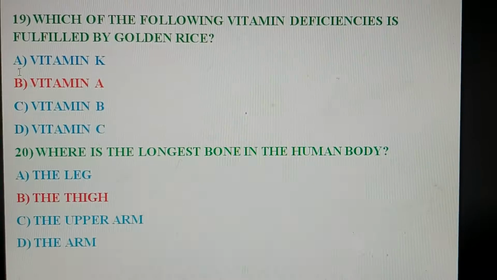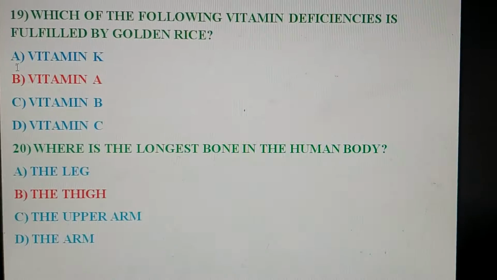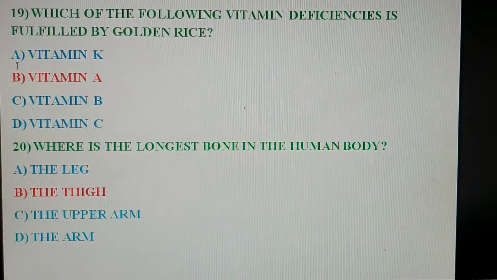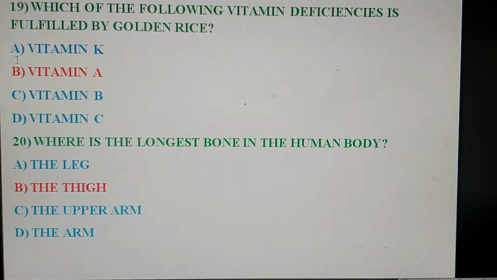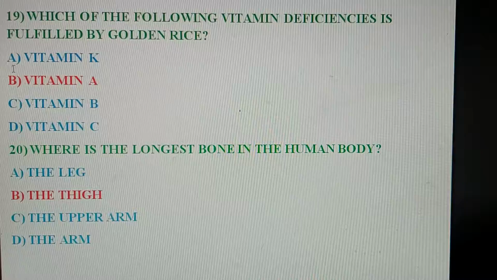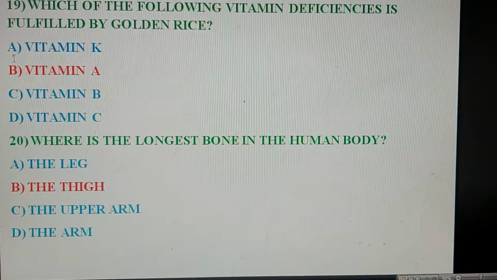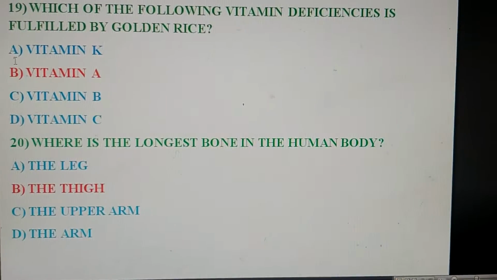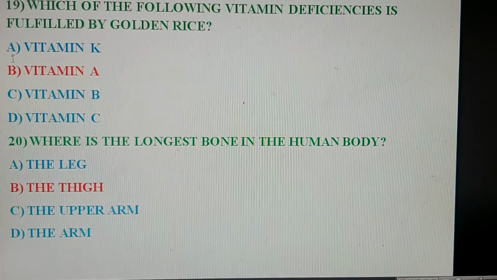Next question. Where is the longest bone present in the human body? Option A, the leg. Option B, the thigh. Option C, the upper arm. Option D, the arm. So the correct answer is the thigh.